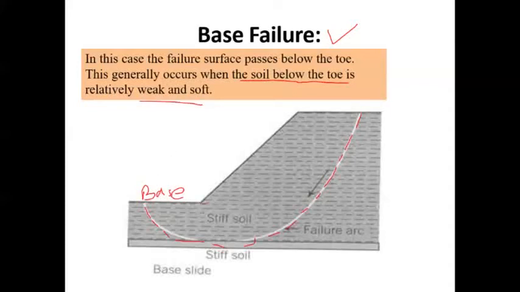This is the portion which is called the toe portion, and this is called the face. The soil which is there below the toe is relatively weak and soft. So this is the reason why the base failure takes place in a slope, and why it is often observed.